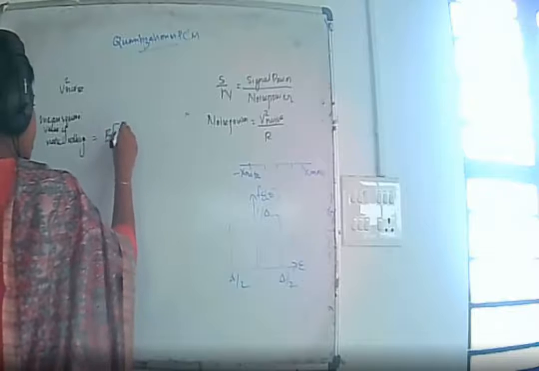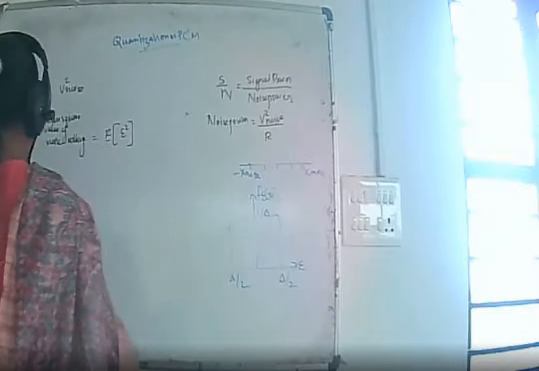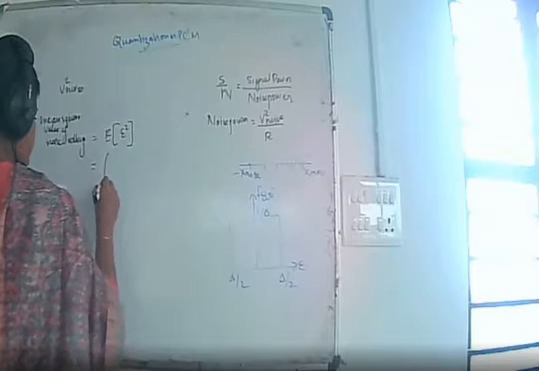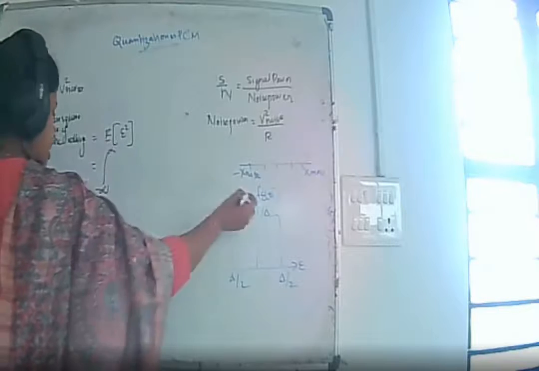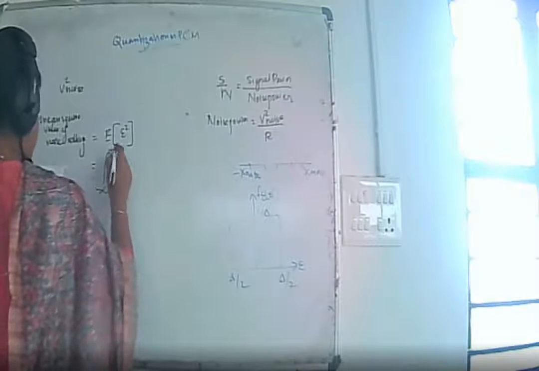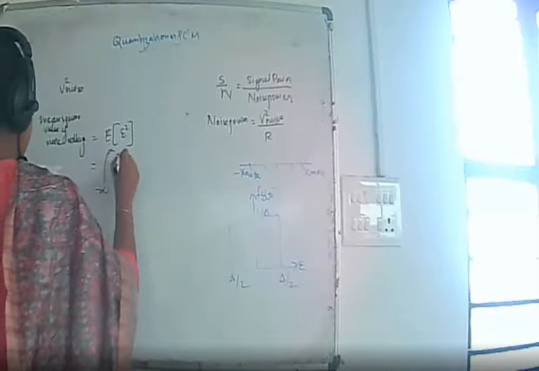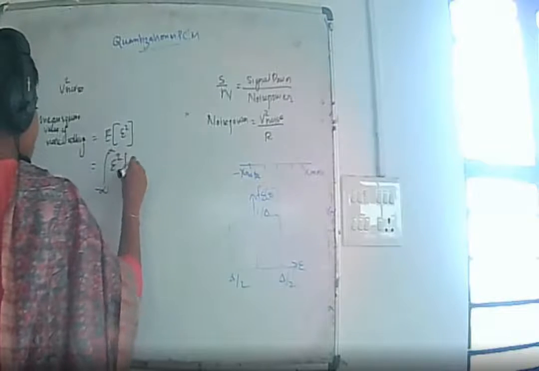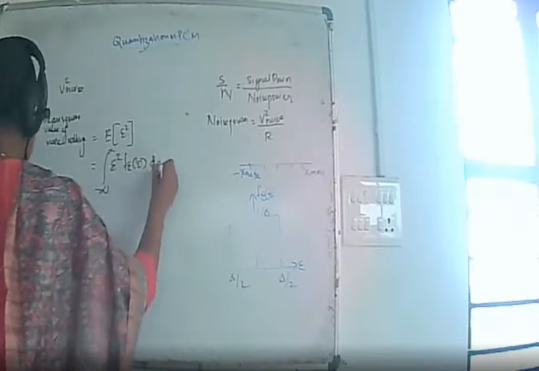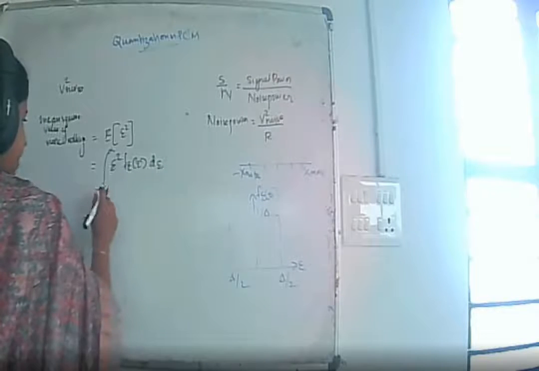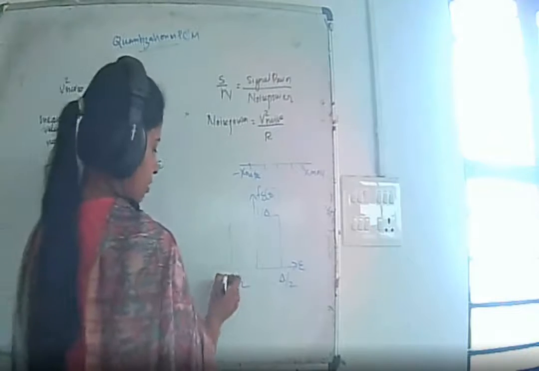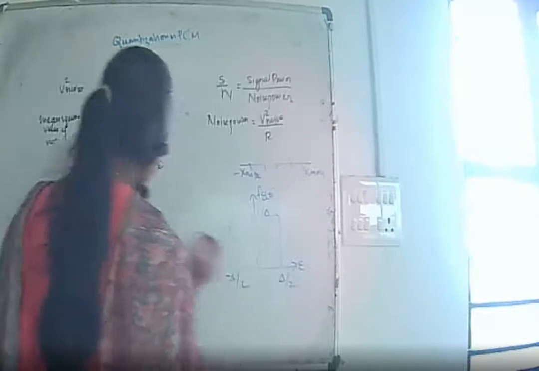V square noise is nothing but the expectation of quantization noise square, which is the integral from minus infinity to infinity of e square into f of e de. Here we know the limits are minus delta by 2 to delta by 2.